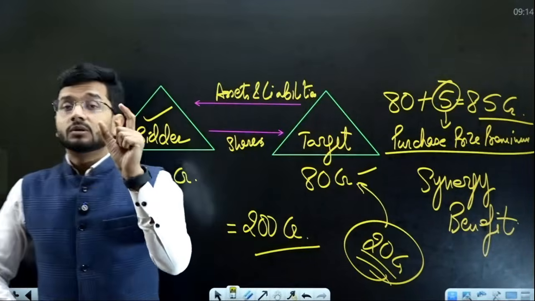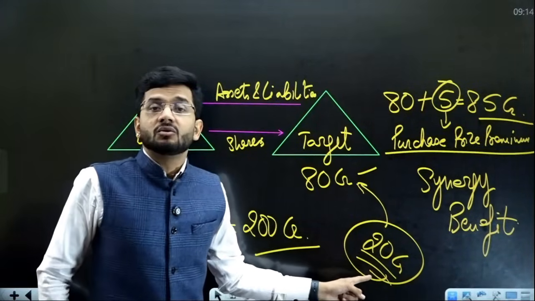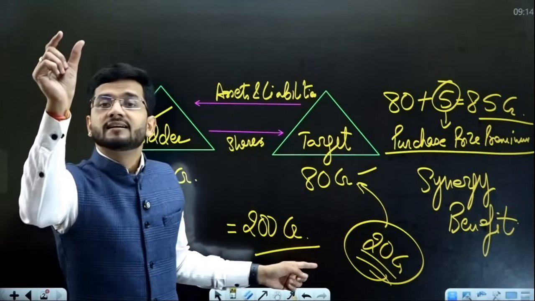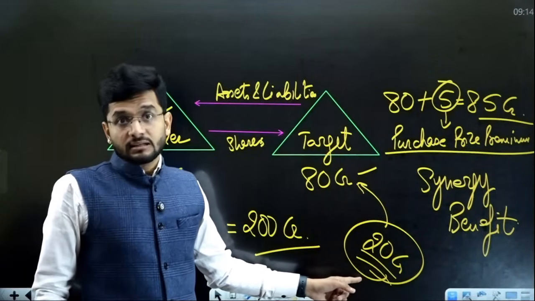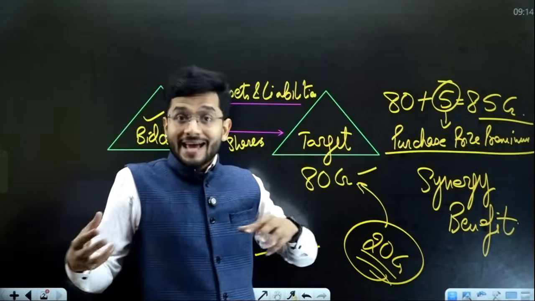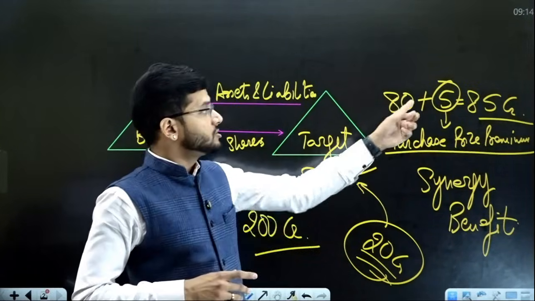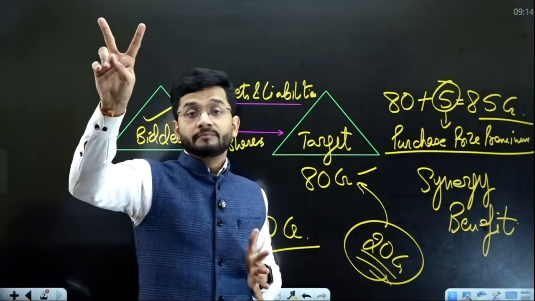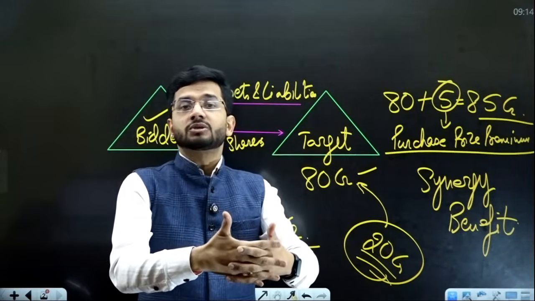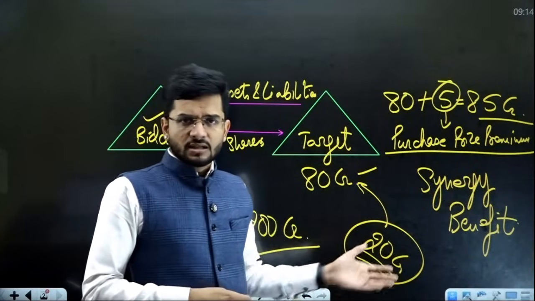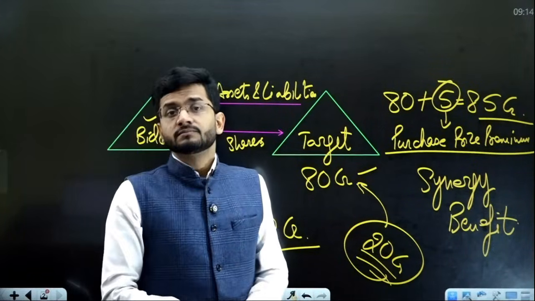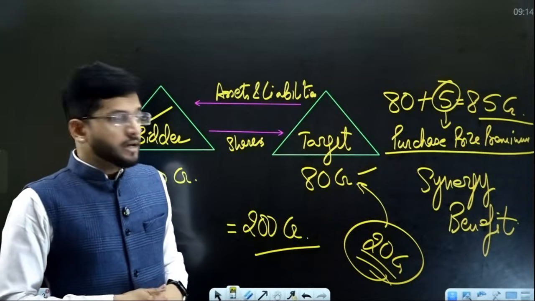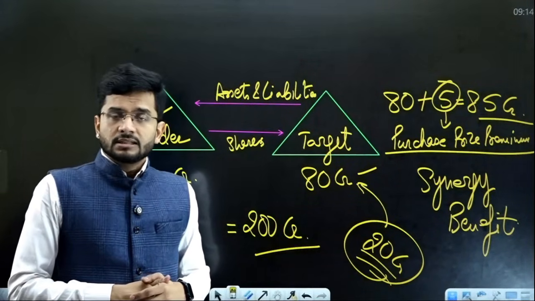So please remember the technical words. It's very, very important. What is 20 crores? Synergy gain. This is known as synergy. And what is this 5 crore rupees extra which has been given to the target company? This is known as the purchase price premium. Both things are different. Students often confuse these two things. Sir, is purchase price premium the same as synergy gain? No, not at all. Purchase price premium is the extra amount which is given to the shareholders of the target company. And what is this 20 crore rupees?